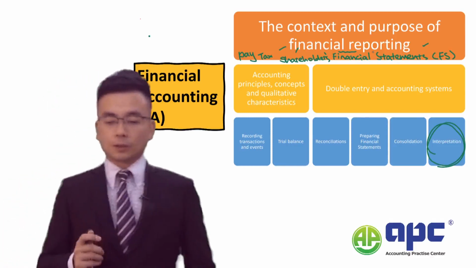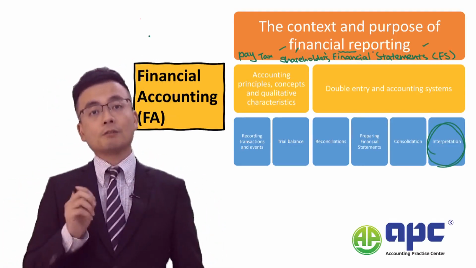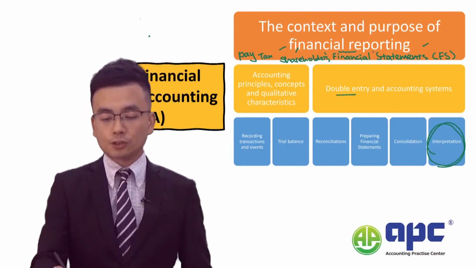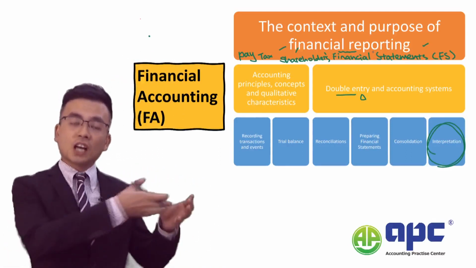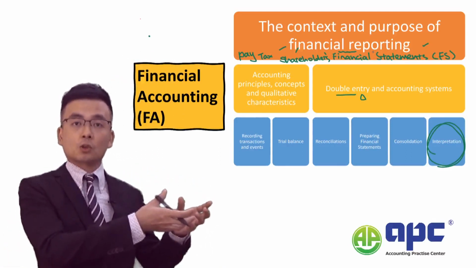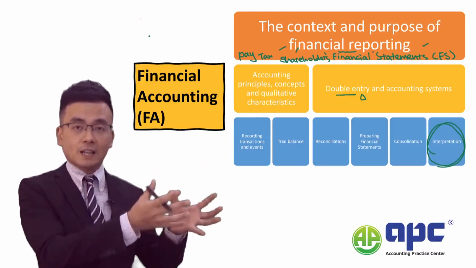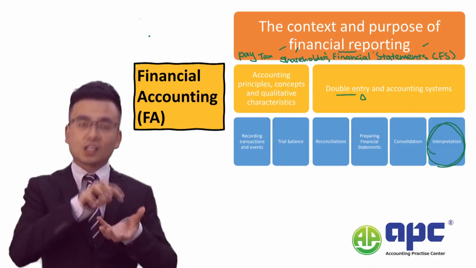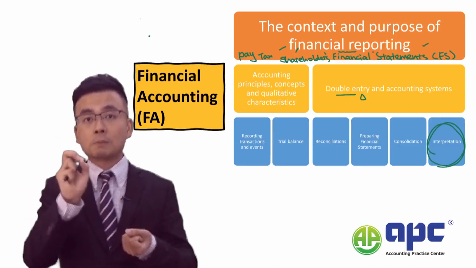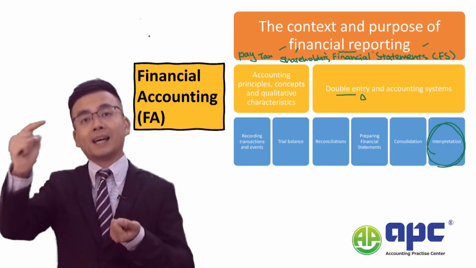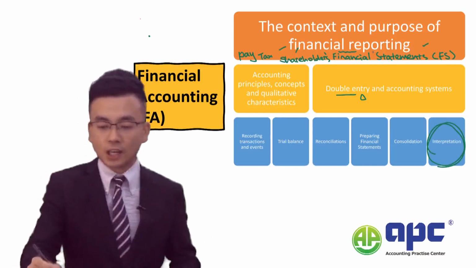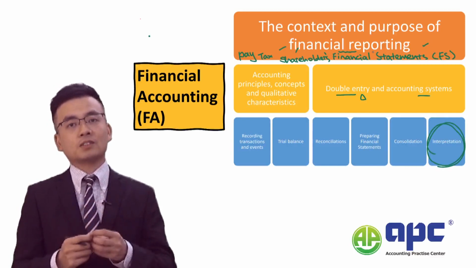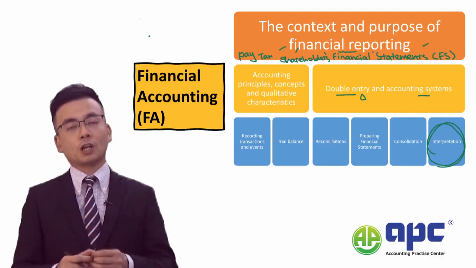The next thing that we need to look at is how do we prepare the financial statements. So for example, using double entry. Now entry means that we take the source document or the business document, for example, the contract, the invoice, and we take these documents and see the numbers in there, and we enter the numbers into the system. And this is what I mean by entry, which means we simply enter the numbers into the accounting system. So nowadays, the accounting system will be the e-system, okay? It's the internet-based system, and we enter into the computer.